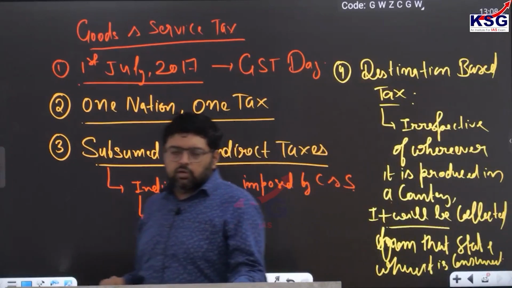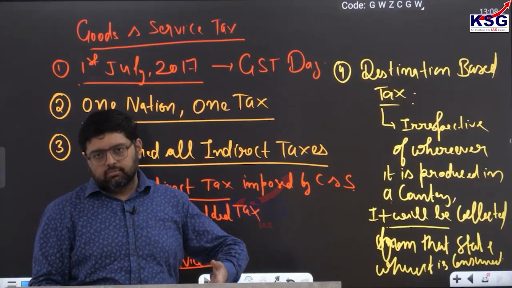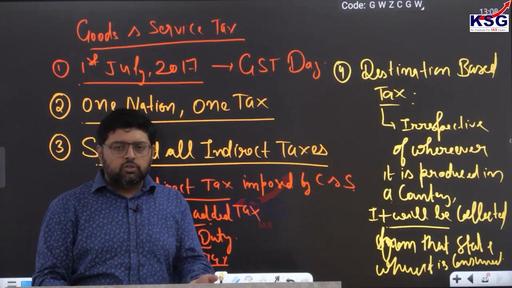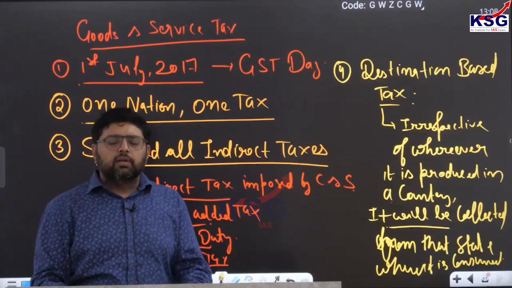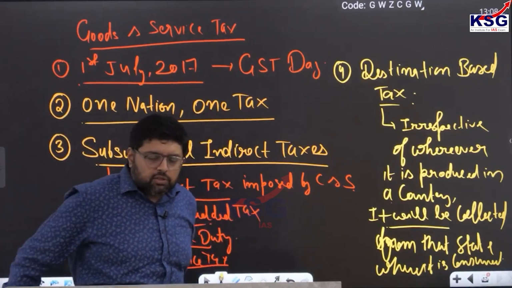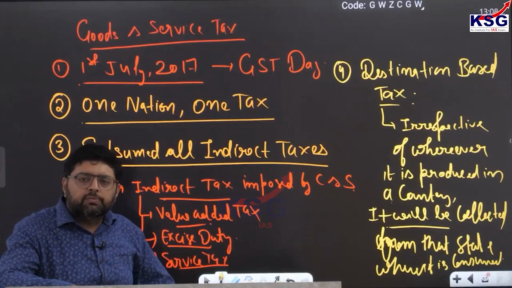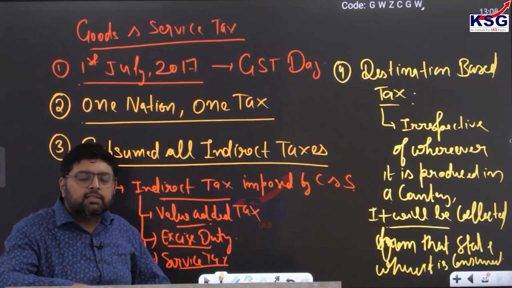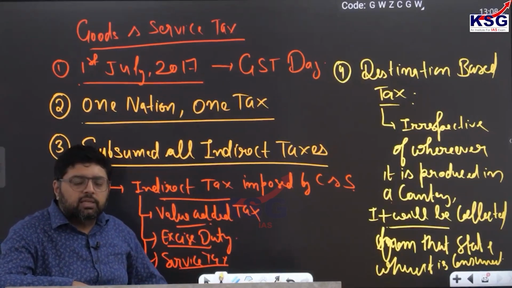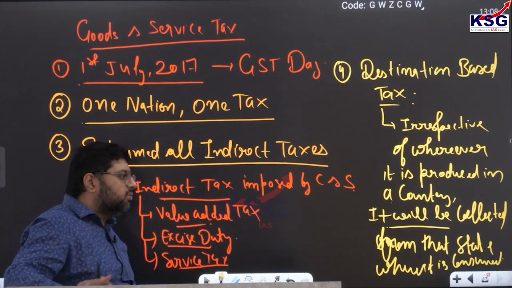So if a product is produced in, for example, Bangalore or Karnataka, but you are staying in Madhya Pradesh or UP and you consume it there, tax will be collected in Madhya Pradesh and UP, as it is destination based. Earlier, tax was collected where the product was produced as well as where it was sold. Now tax will be collected in one area only. Clear? So this is what you have to remember with respect to GST.